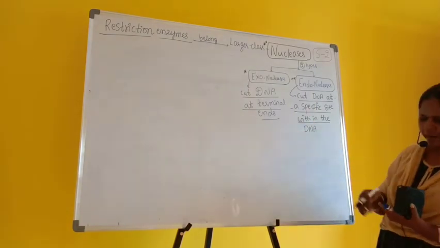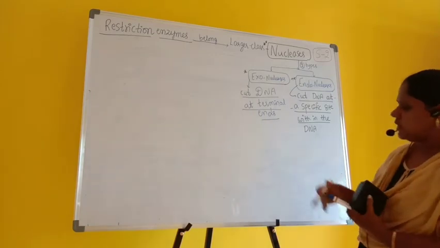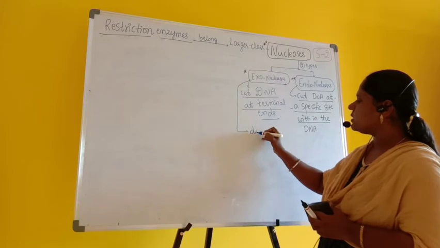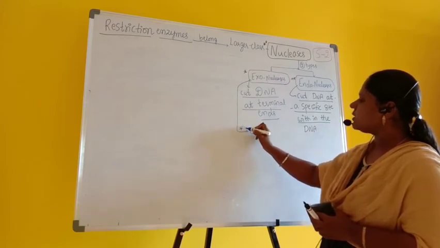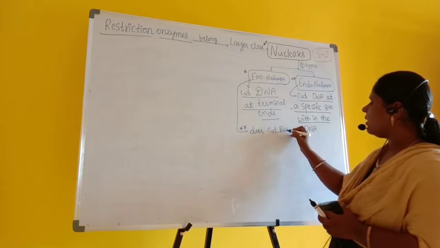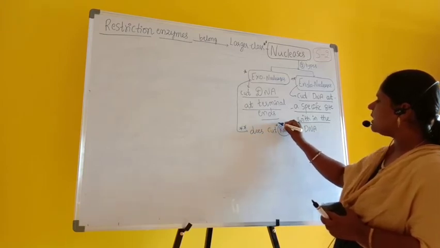But before that, let me tell you, exonucleases cannot cut RNA. This is very, very important. Exonuclease does not cut RNA.